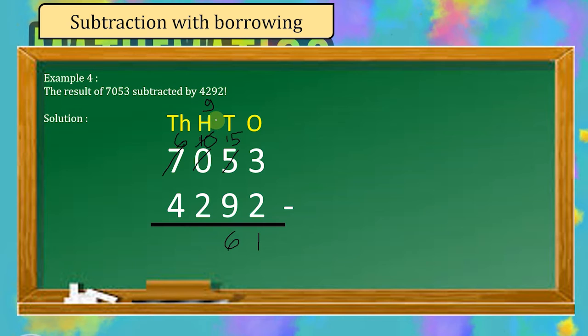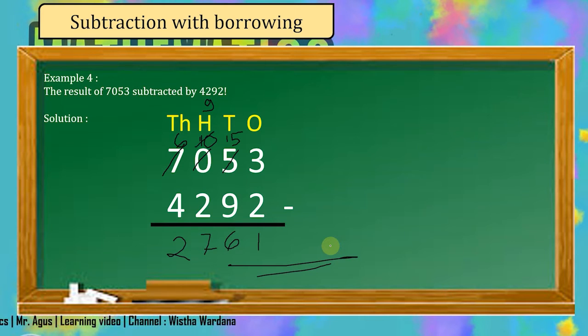And then in the 100th place value we have 9 minus 2 equals 7. And then in the 1000th place value we have 6 minus 4, and the answer is 2. So the last answer is 2,761. Do you understand?